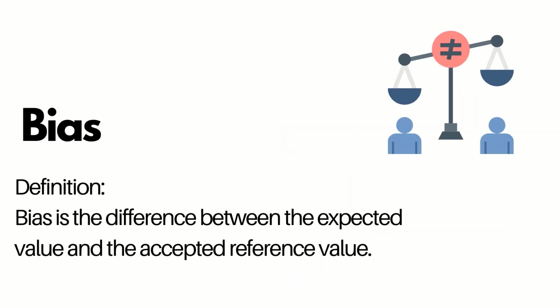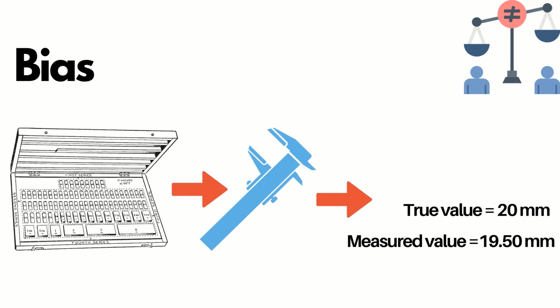Bias. Bias is the difference between the expected value and the accepted reference value. Let's consider one example. You are measuring a known value of a gauge block by vernier caliper. The known true value is 20 mm and you measure it as 19.50 mm. The difference between these two is known as bias. It is a kind of error.